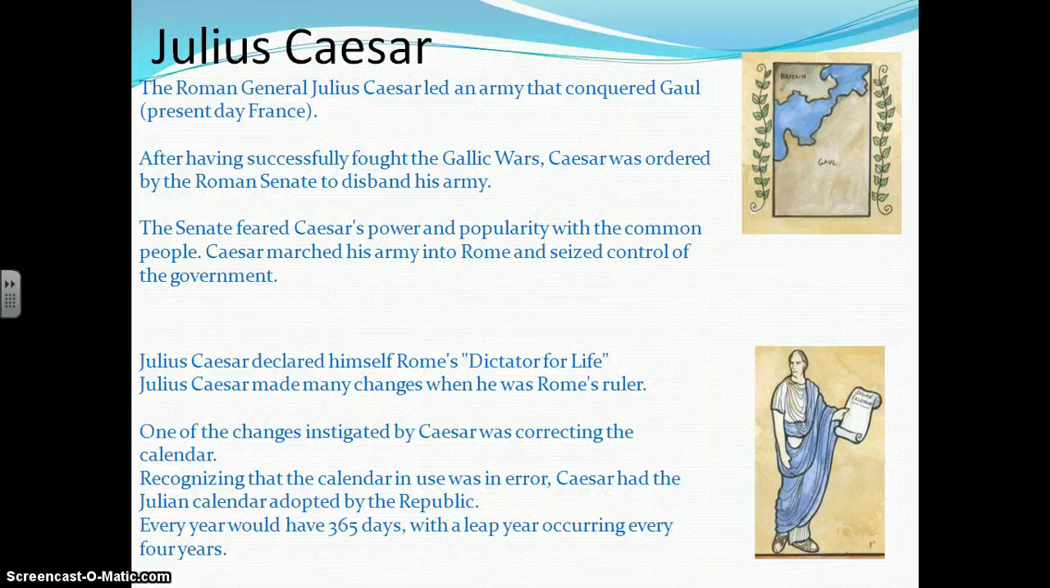Julius Caesar made many changes when he was Rome's ruler. One of the changes instigated by Caesar was correcting the calendar. Recognizing that the calendar in use was in error, Caesar had the Julian calendar adopted by the Republic. Every year would have 365 days, with a leap year occurring every 4 years.